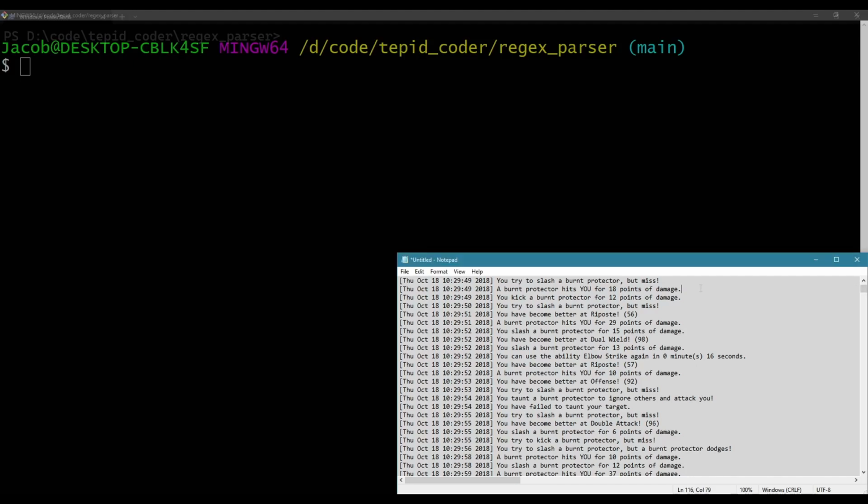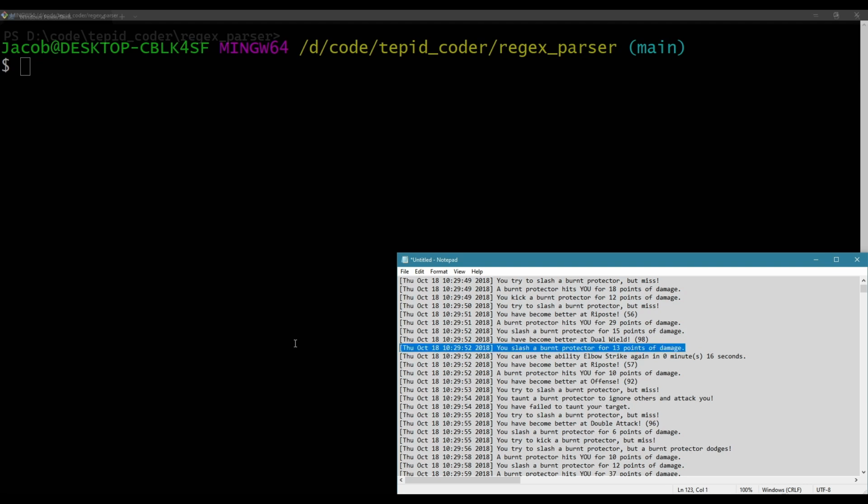In this video, I want to continue where I left off in the previous video, where I was talking about parsing using regular expressions. So what I thought I would do here is make a video where I'm actually parsing log files from an MMO called Everquest. In this MMO, there's a set format for all the damage you do. It's got a date, it's got who's doing the damage, it's got skills going up and stuff. Right here's a line I can parse: "You slash a burnt protector for 13 points of damage."